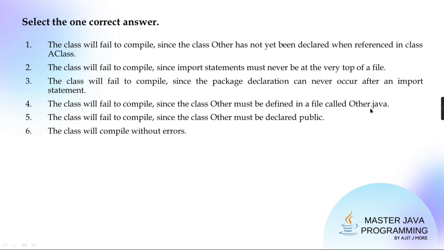And the class will fail to compile since the class other must be declared public. Is it necessary that each and every class is to be declared public? No. And the class will compile without error. That is not possible only because you have written package statement after import statement. I'm sure you have understood it.